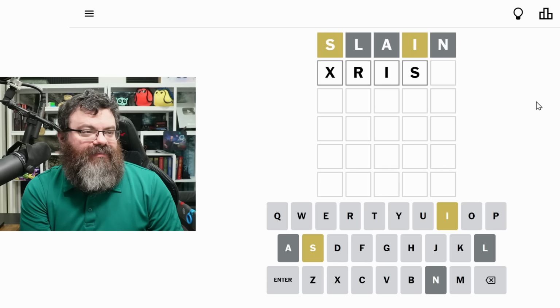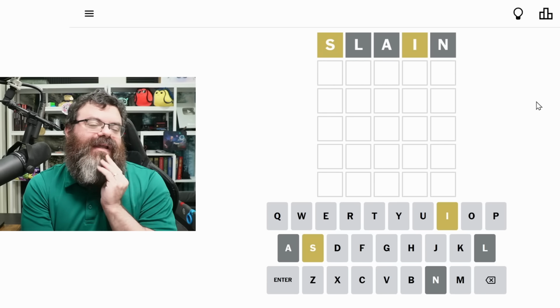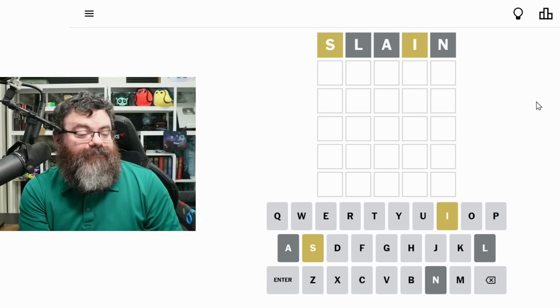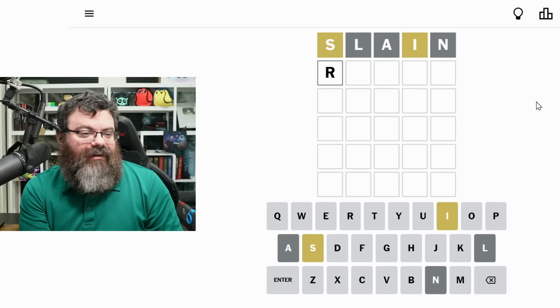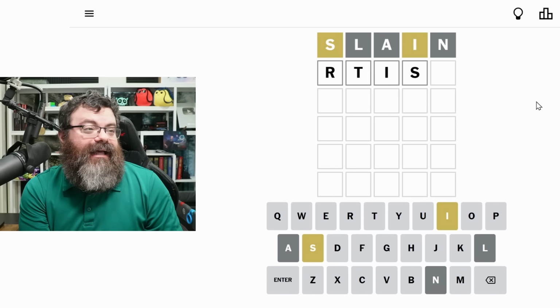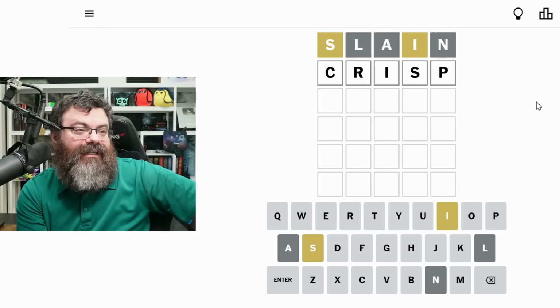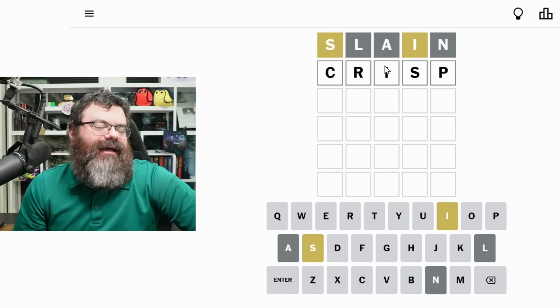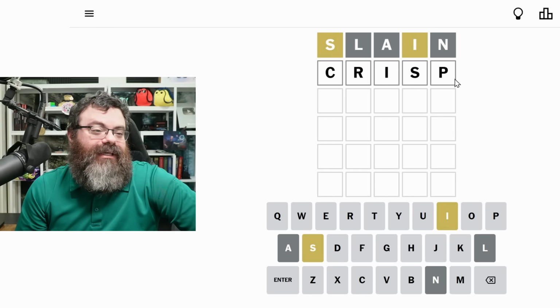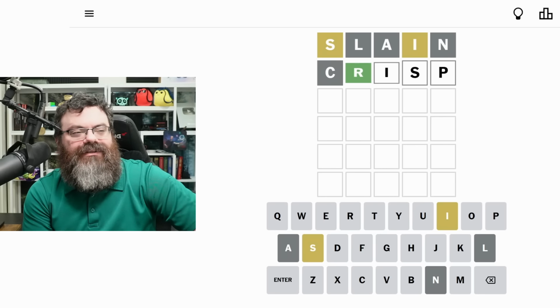I'd like to get common letters, but is there some other way to get common letters out of this? So what are the common letters? R, T. We have to include an S and an I somewhere. P, C would be good to add. How about crisp? Instead of brisk, we have crisp air today. So we use the S, we use the I in a different spot. R, C, and P are all common letters. All right, let's do crisp.